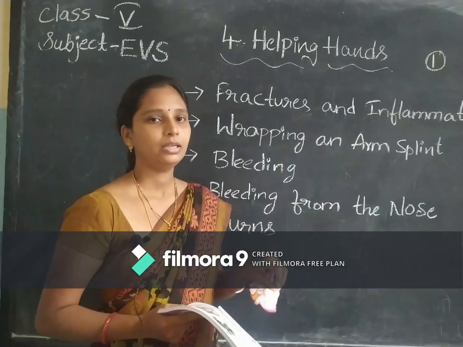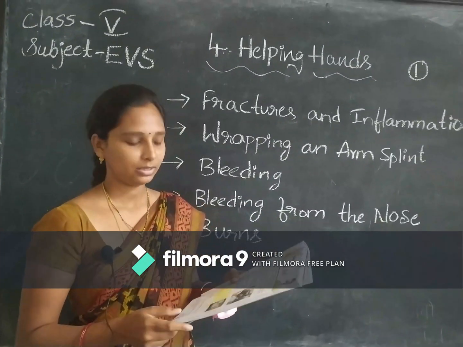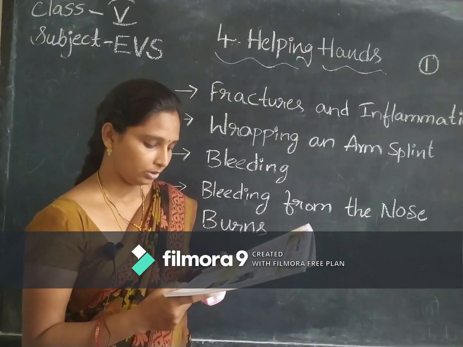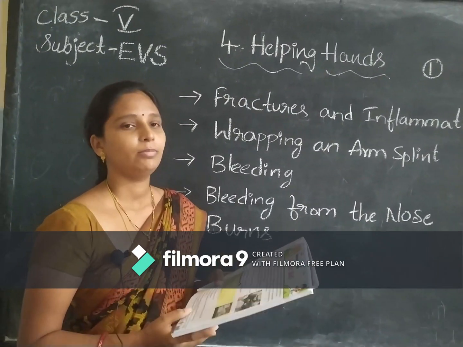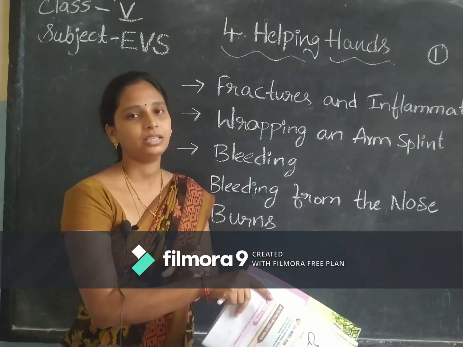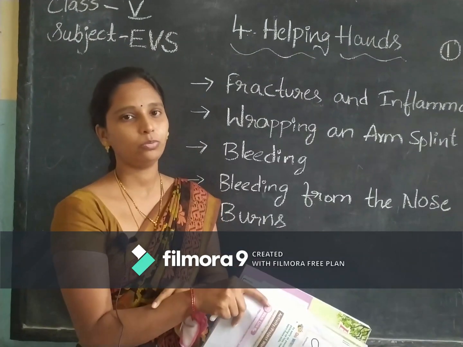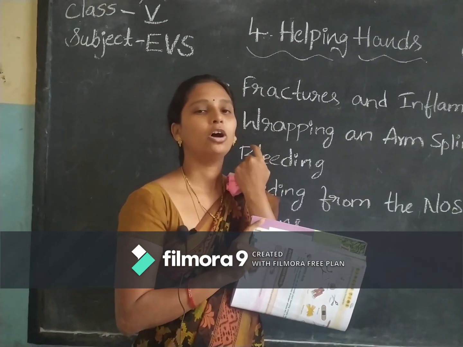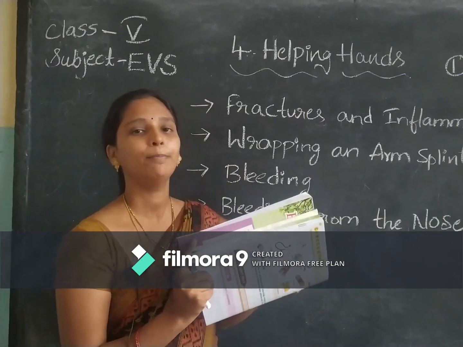Let him sit stable at one place. If there is bleeding, or a cut or any wound on your hand, first you should stop the flow of blood. You should stop the bleeding.